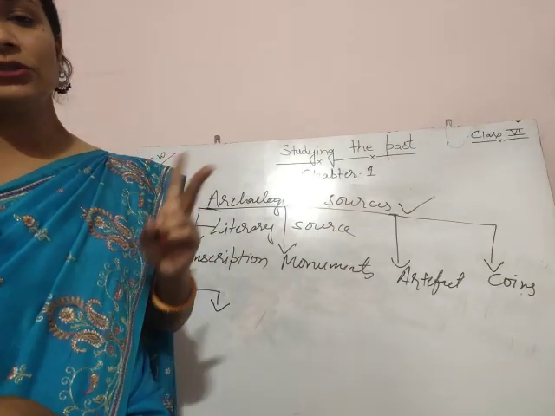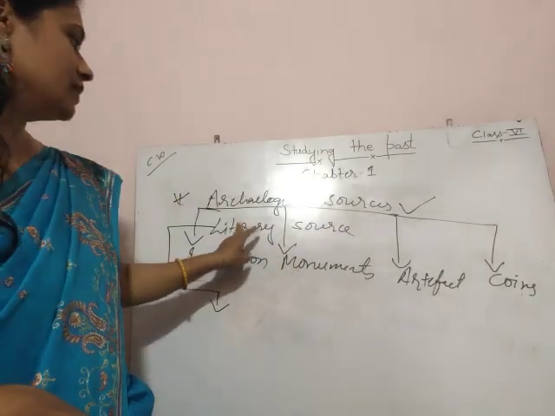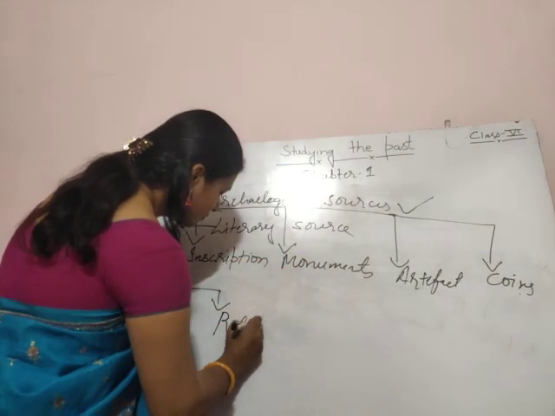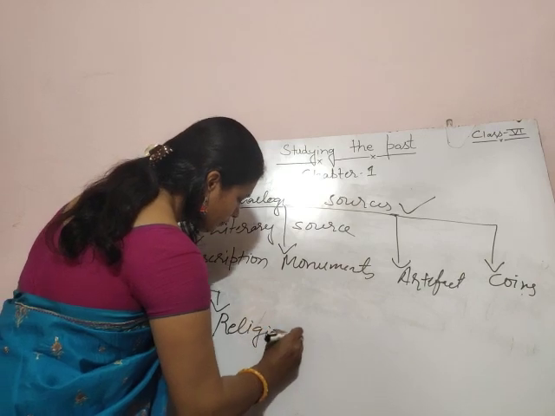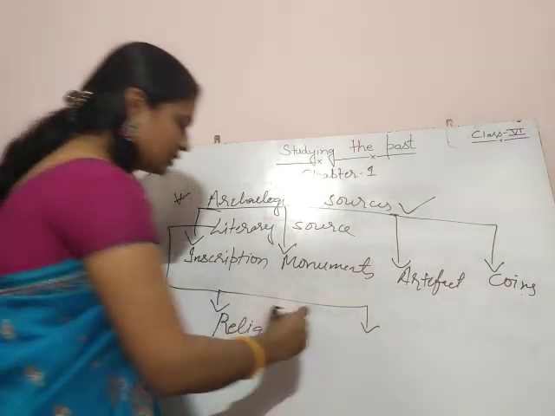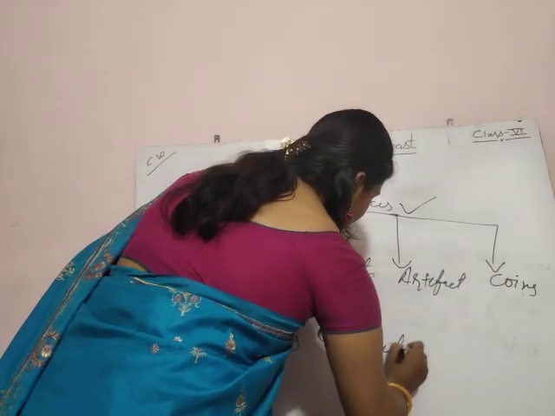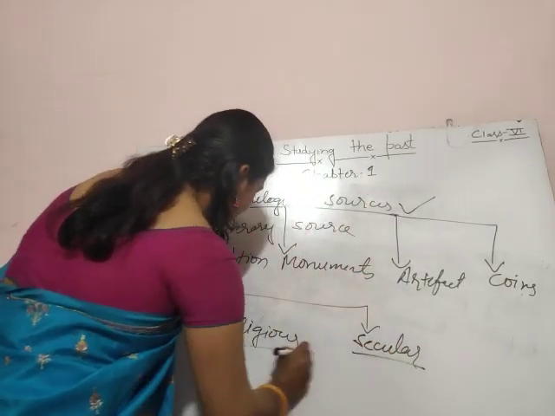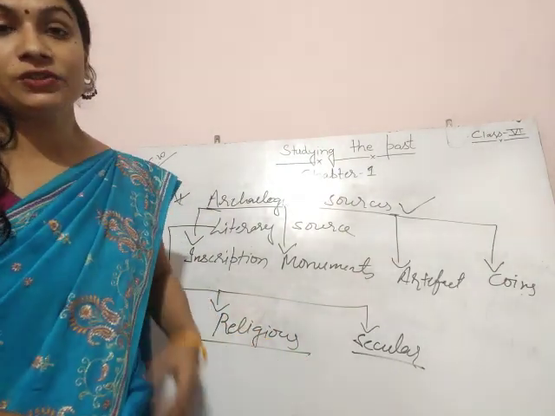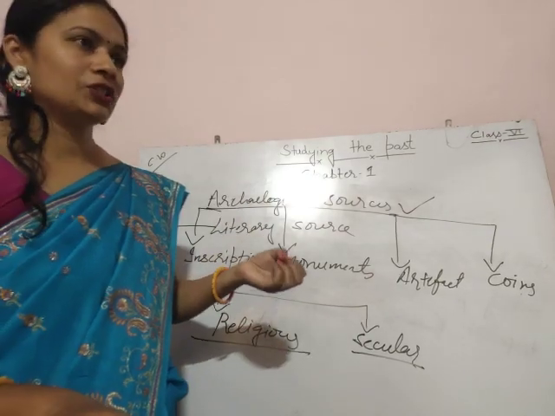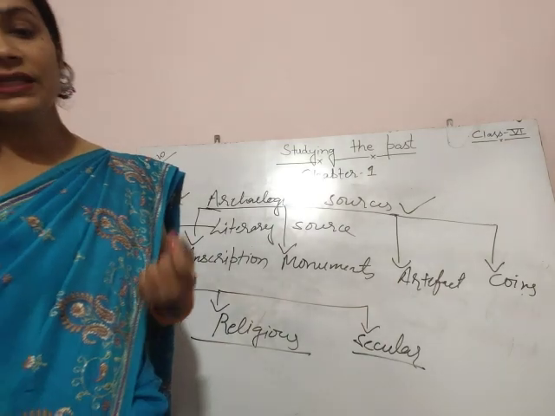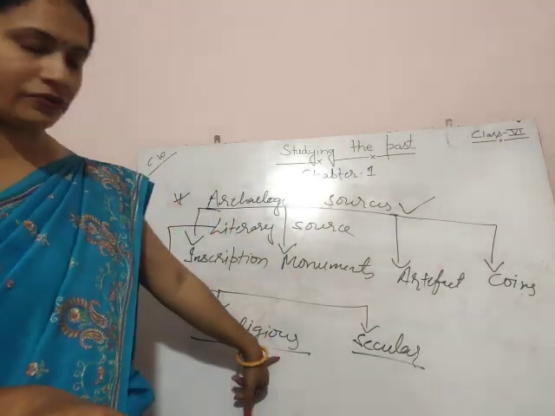Literary sources may be divided into two types. The first is religious, and the second one is secular literature. As you can assume from the name, religious literature is the literature which deals with any particular religion. Writing which deals with religion is called religious literature.